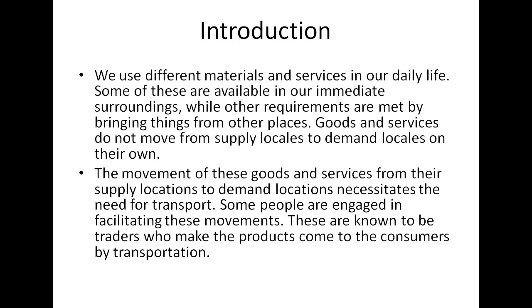Some of these are quite available in our immediate surroundings. मतलब कुछ आपके जो stationery items होते हैं, fruits, vegetables जो चीज़ें होती हैं, they are actually available nearby to your surroundings. While there are other requirements that are met by bringing things from other places. Each and everything would not be available at your place, so people bring it from other places around. Goods and services do not move from supply locals to demand locals on their own.